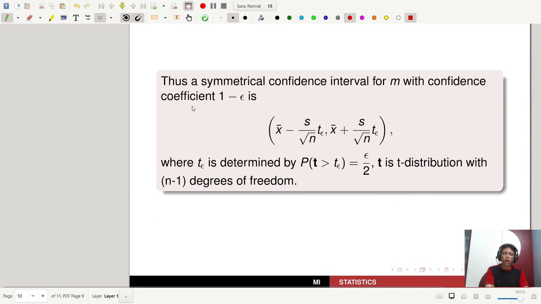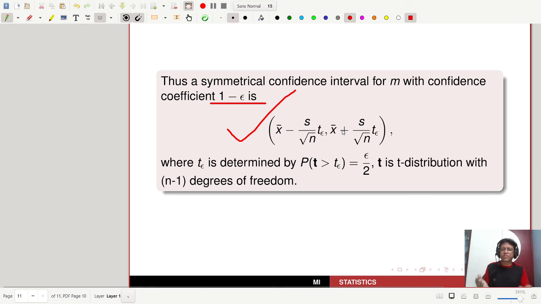This is a symmetrical confidence interval for m with confidence coefficient 1 minus epsilon.